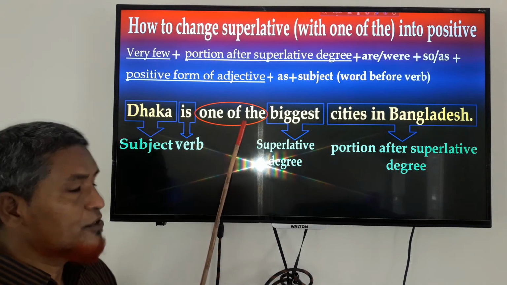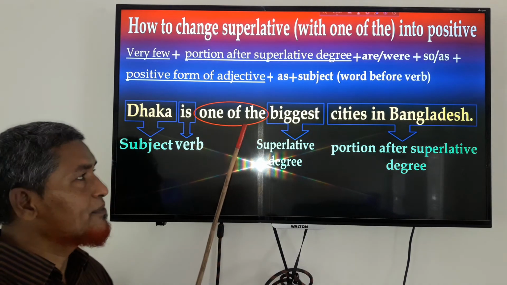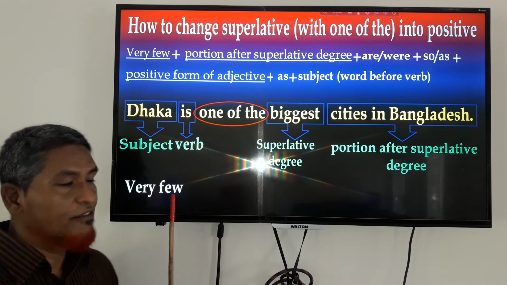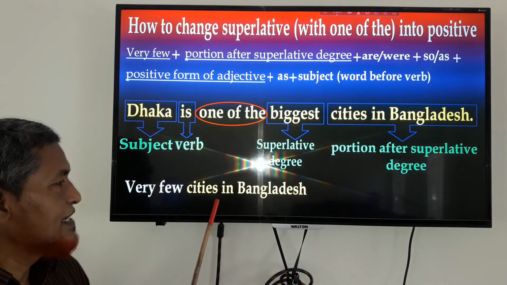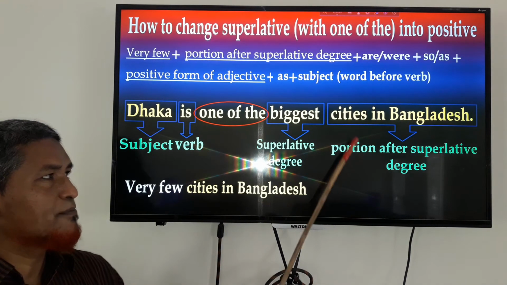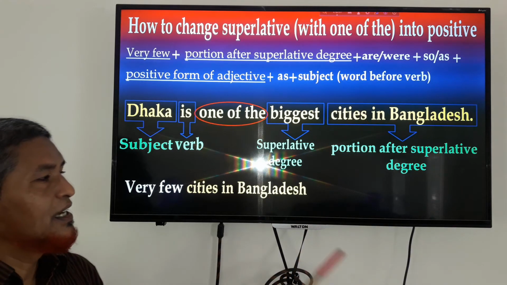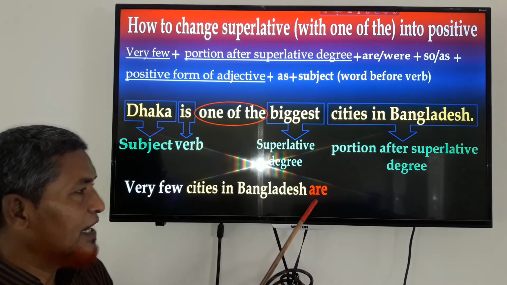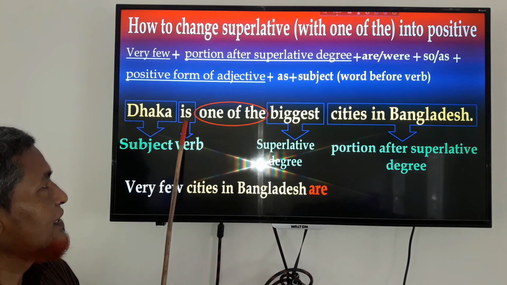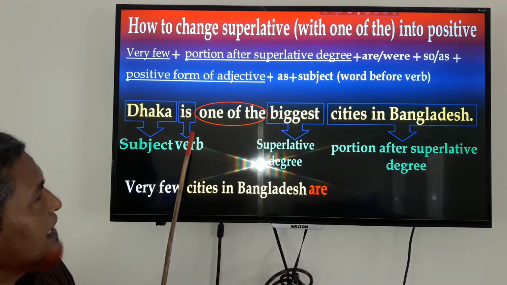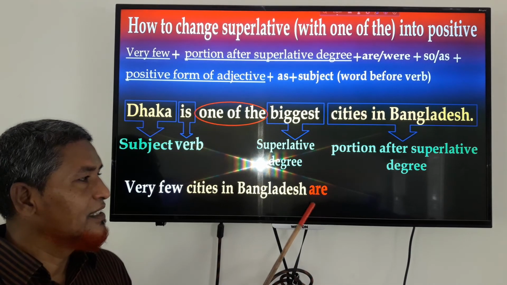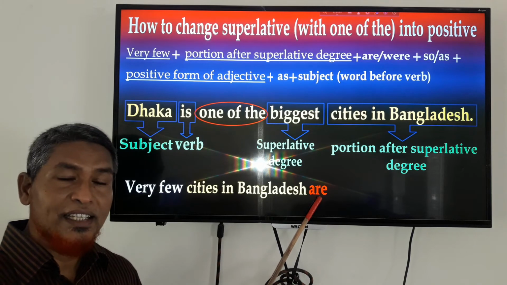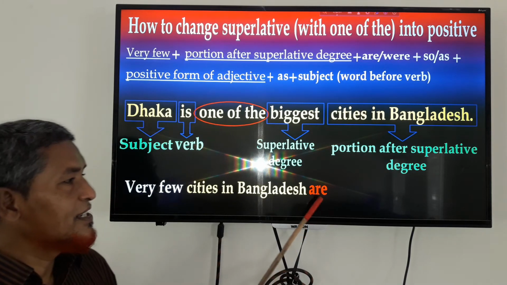If your sentence has "one of the", you will have to write first "very few", and then "cities in Bangladesh", the portion after the superlative form, and then the verb. Here "is" changes into "are". Why does it change?